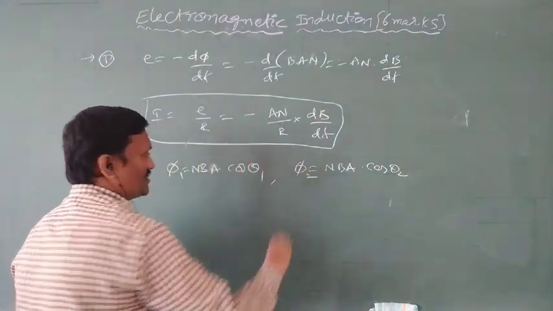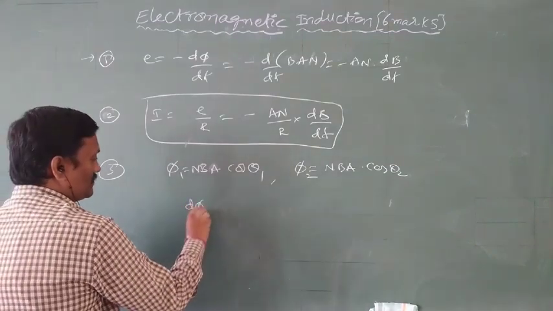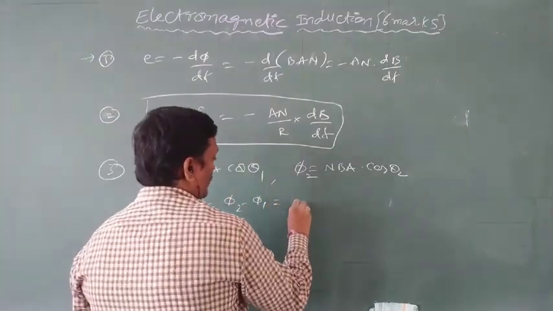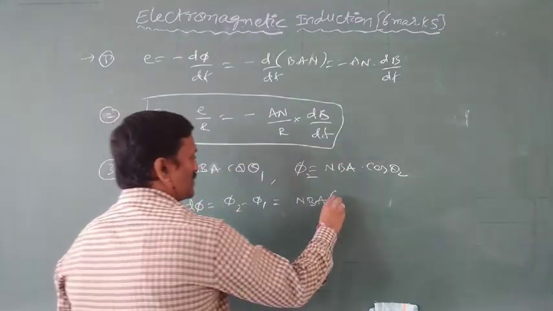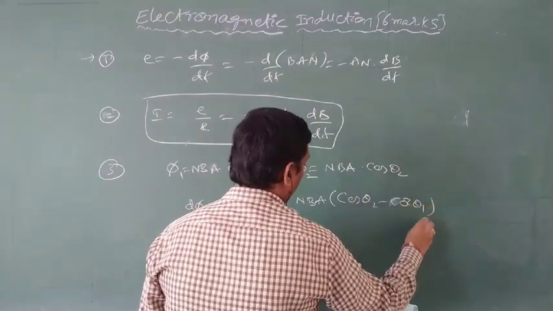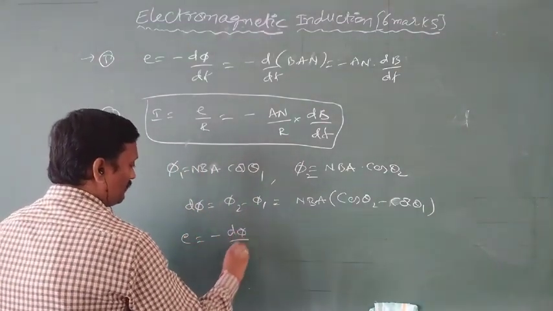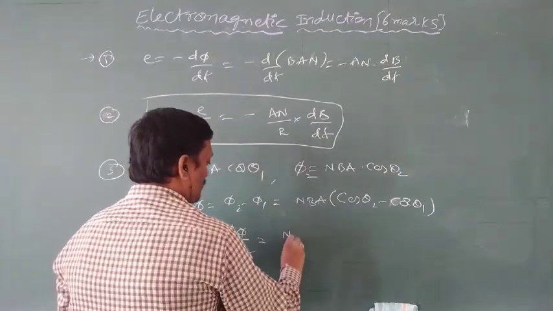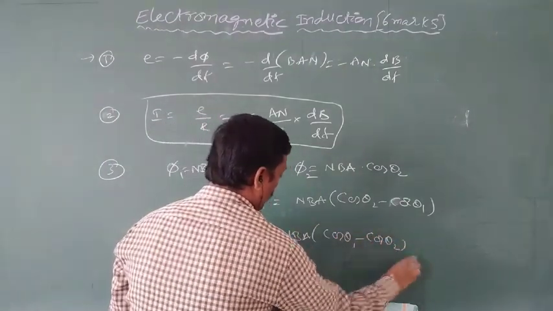It is the initial flux and the final flux in a small interval of time. Now find the change in flux. Change in flux means φ2 minus φ1. NBA is common, so it is NBA times cos θ2 minus cos θ1. Now induced EMF means minus dφ/dt. Multiplying with the minus, it becomes NBA into cos θ1 minus cos θ2 by dt.